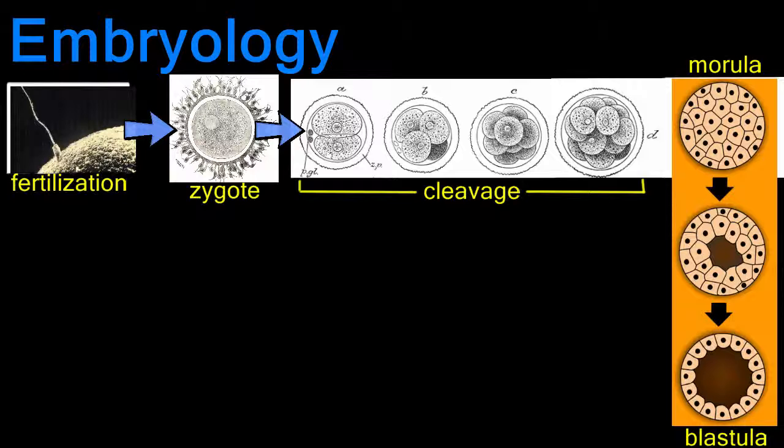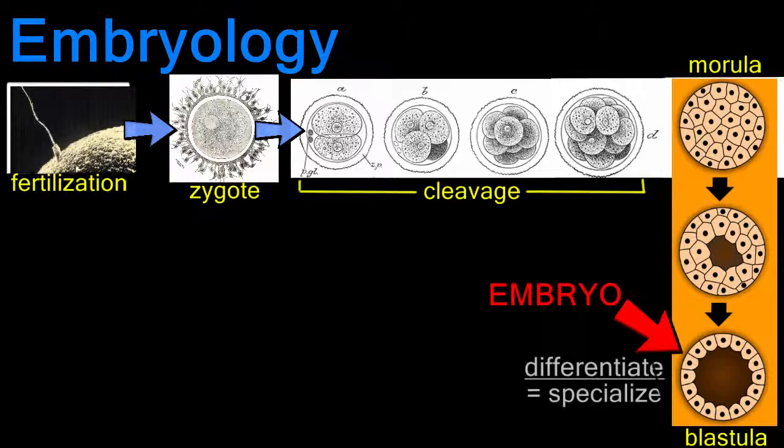The cells of the blastula begin to differentiate, that is, to specialize into different kinds of cells that perform specific functions. As cell differentiation occurs, the new organism is now referred to as an embryo. The topic of this lesson, embryology, is the study of the growth and development of the embryo.